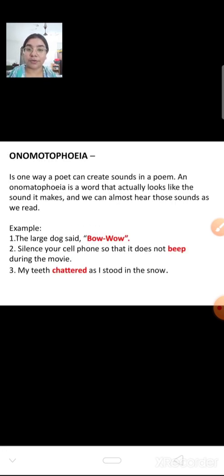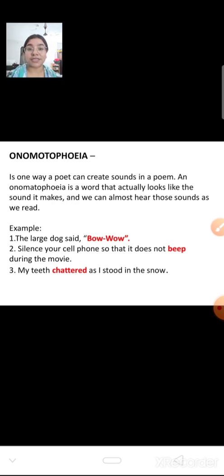Now we come to a new figure of speech: onomatopoeia. Onomatopoeia is one way a poet can create sound in a poem. It is a word that actually looks like the sound it makes, and we can almost hear the sound as we read. As I have taught you the poem Rain on the Roof, there the writer has used certain words. Tinkle is a sound made by the raindrops which fall on the roof. Tick tick sound is made.